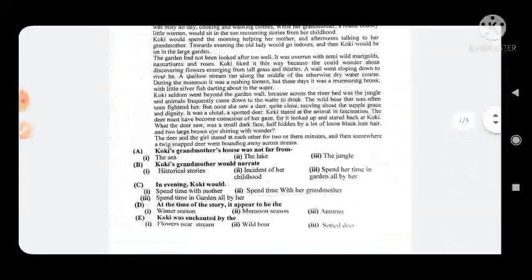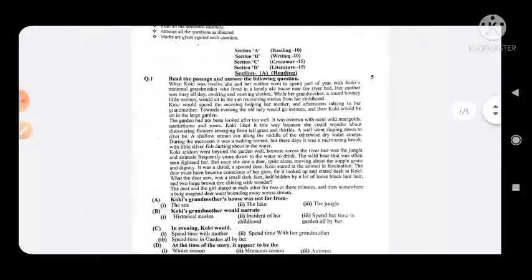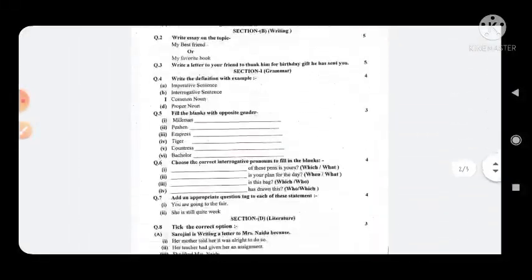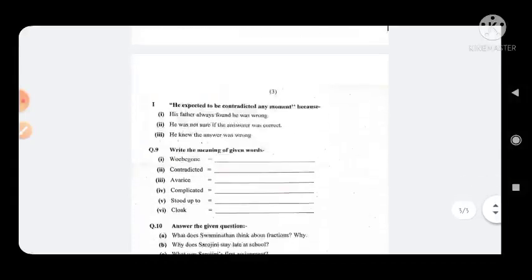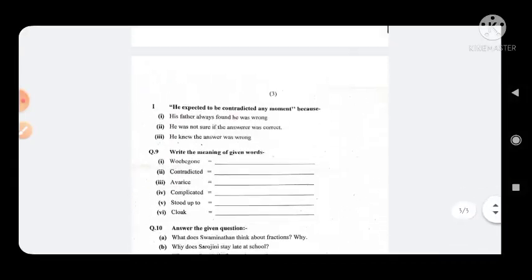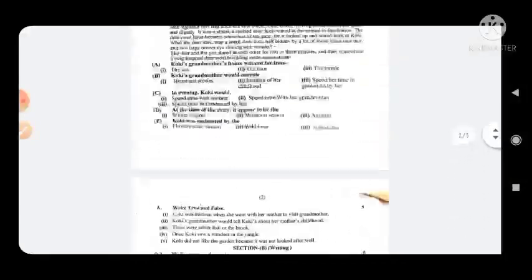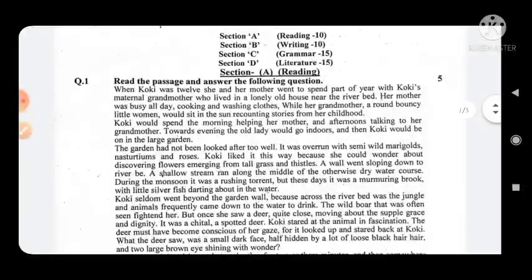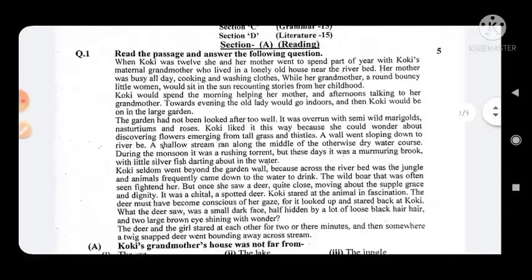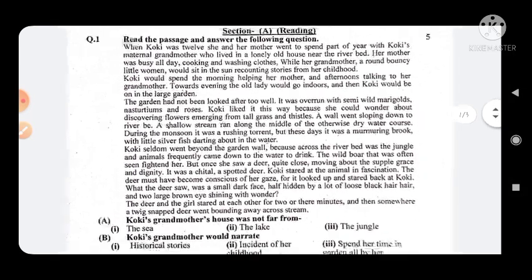Okay, so first you can see your question paper is divided into four parts: section A, section B, section C and D. First we are talking about section A, and this is the reading section. Read the passage and answer the following questions. You can see there is a large paragraph on the screen.